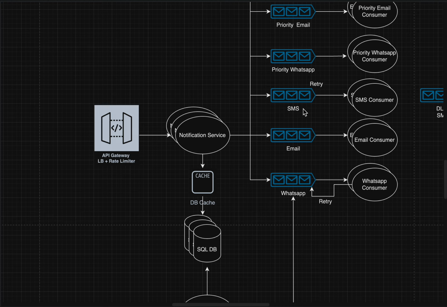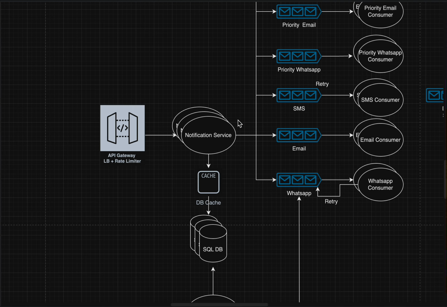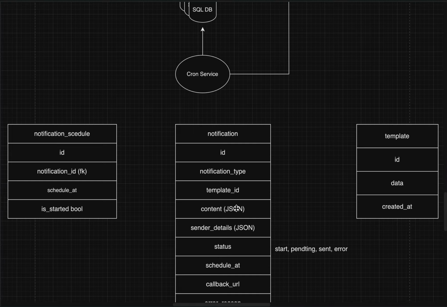Plus, in that case, when callback URLs are there, we don't need that dead lettering, because we don't want to retry it in future, since we have already told the user that it was not processed. If he wants, he can send us another request for sending this notification. So like this, we can do it.